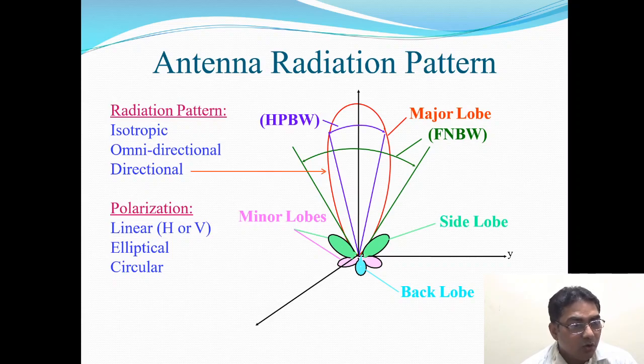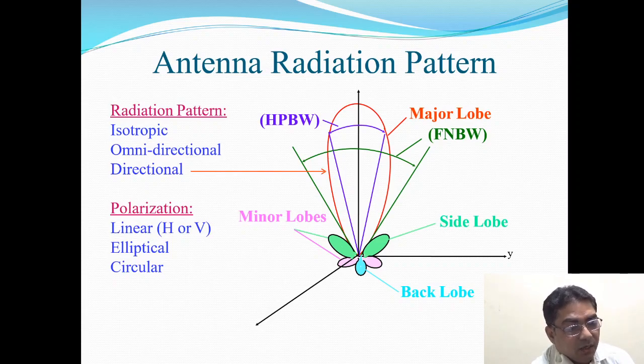These are small lobes. Minor lobes are further subdivided into side lobes and back lobes. A side lobe is the lobe adjacent to the main lobe, and the back lobe is on the back side of it.